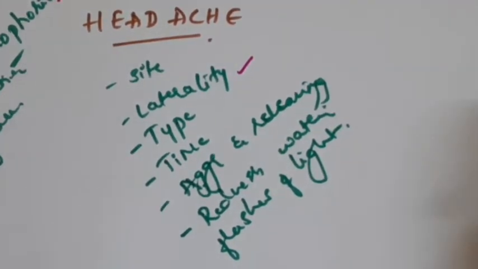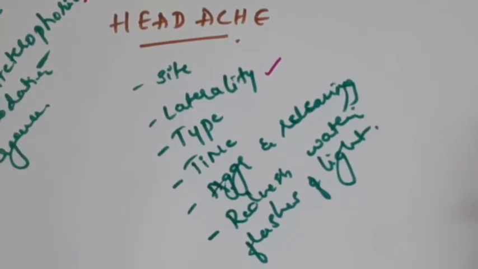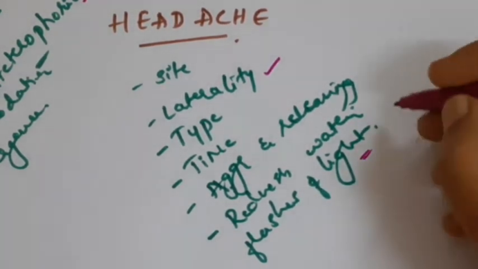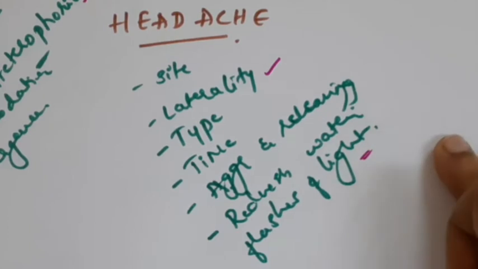Then ask about aggravating and relieving factors. If the headache is worsened by sunlight, tension, lack of sleep or disturbance in the diet, then these could be reasons for migraine headache. Migrainous headaches will be relieved by rest or a simple painkiller. If it is associated with redness or watering of the eye, it could be a cluster headache. If it is associated with flashes of light, it could also be a symptom of migrainous headache. So depending upon the history, you can almost conclude the cause of a headache.